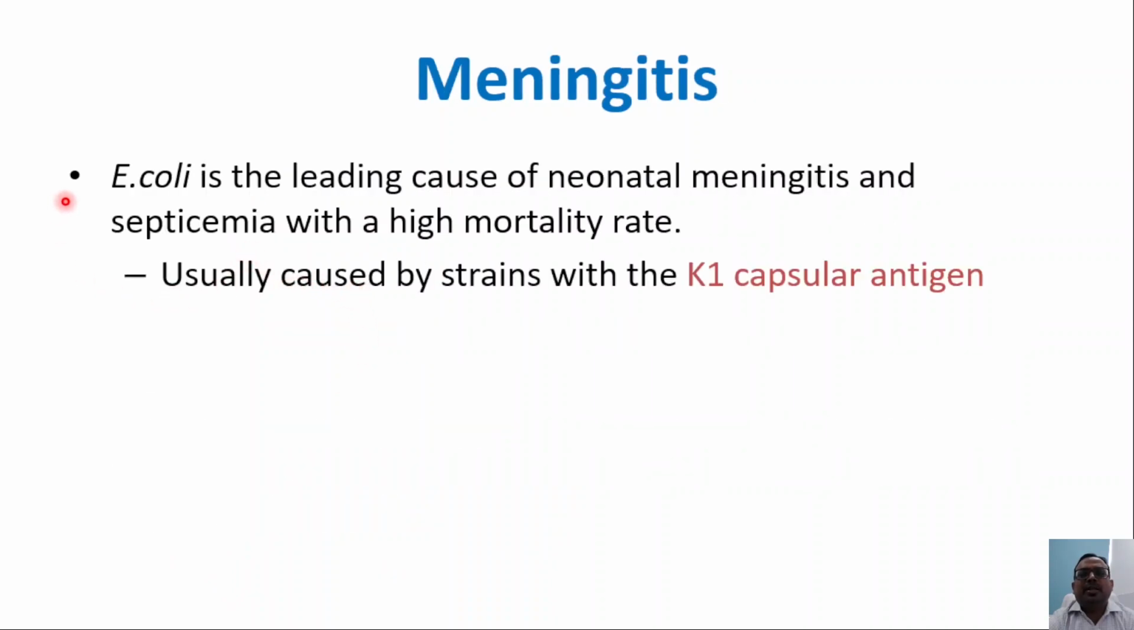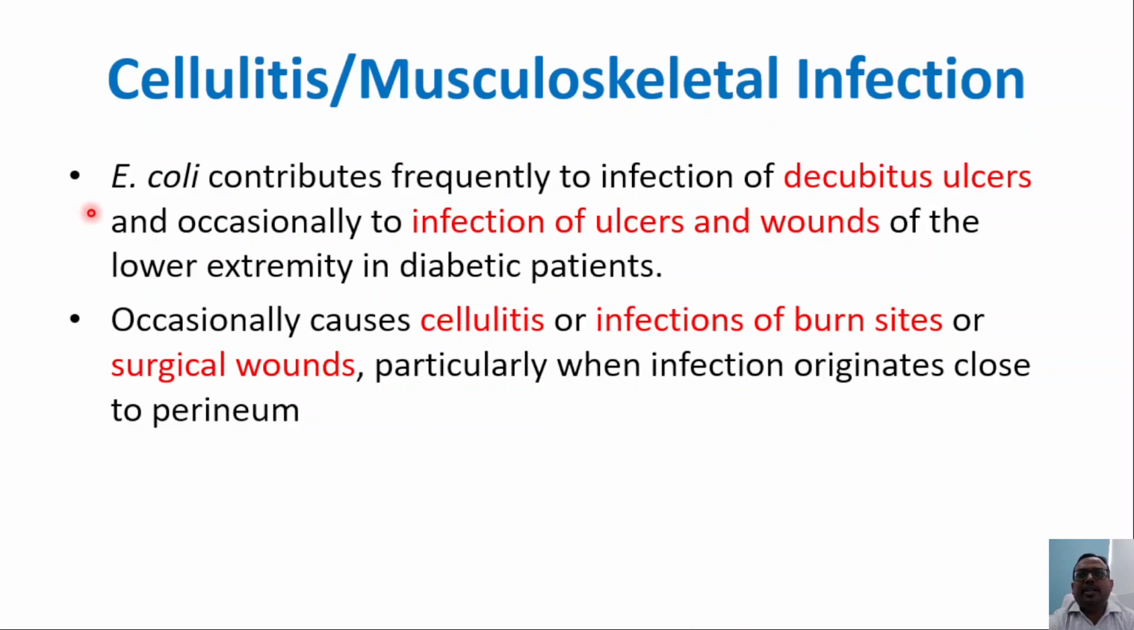Now, coming to the other manifestations by E. coli. E. coli is the leading cause of neonatal meningitis and septicemia with a high mortality rate. Usually, the strains that cause this meningitis syndrome have the K1 capsular antigen. Other clinical manifestations include cellulitis or musculoskeletal infections. E. coli contributes frequently to infections of decubitus ulcers and occasionally to infections of ulcers and wounds of the lower extremity, particularly in diabetic patients. It occasionally causes cellulitis, infections of burn sites or surgical wounds, particularly when infections originate close to the perineum.